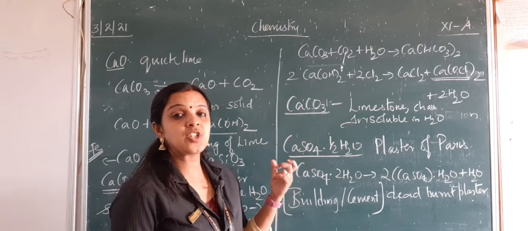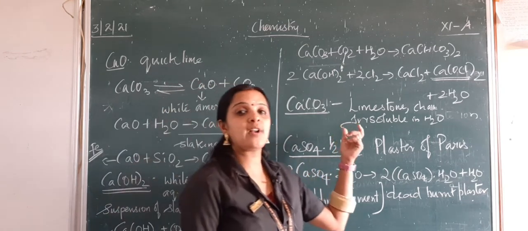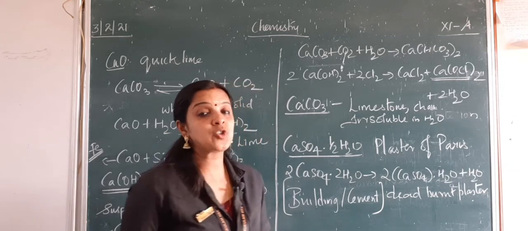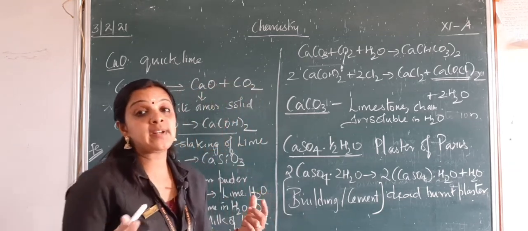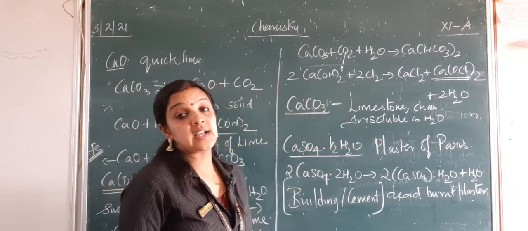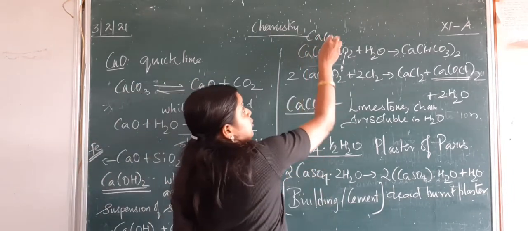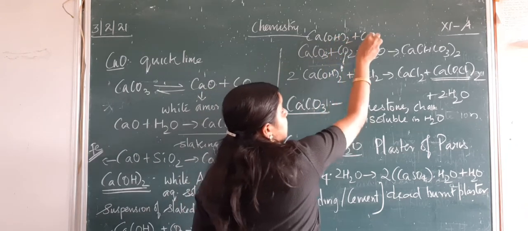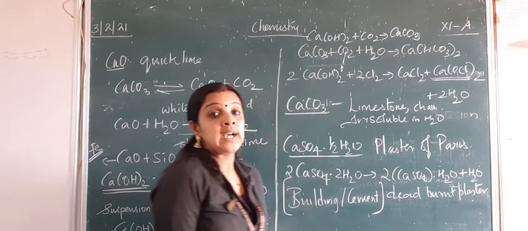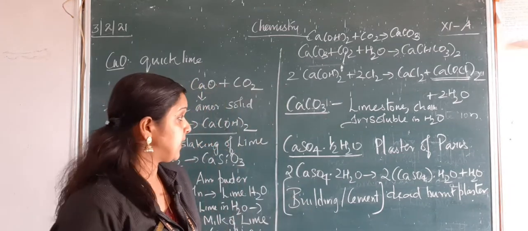Next one is calcium carbonate, which is also called limestone. The chalk that I am using is calcium carbonate, highly insoluble in water. You can prepare it by treating calcium hydroxide with carbon dioxide. When calcium hydroxide reacts with carbon dioxide, you get calcium carbonate. That is how you can prepare your calcium carbonate.